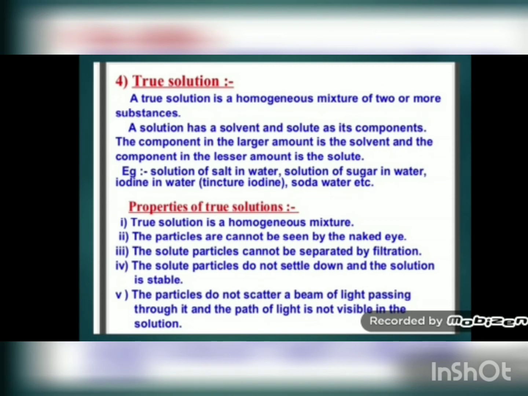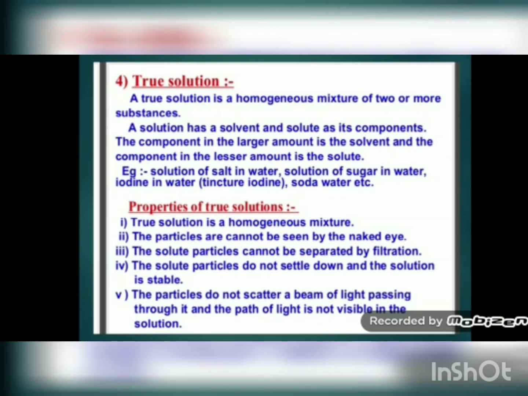Now I will give you an example of a true solution so that you can understand. When you take a glass of water and put one teaspoon of sugar in it and mix it, the solution or mixture which you will get is actually a true solution. You can easily see that the mixture is homogeneous.